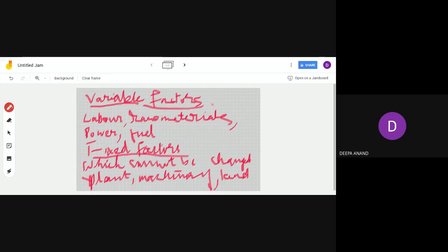So here in variable factors, you add one important point. Variable factors vary directly with the level of output. The point I have said is with the variable factors, not with the fixed factors. Under variable factors, you will write that these factors vary directly with the output.